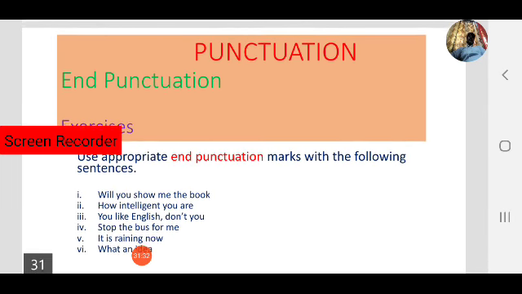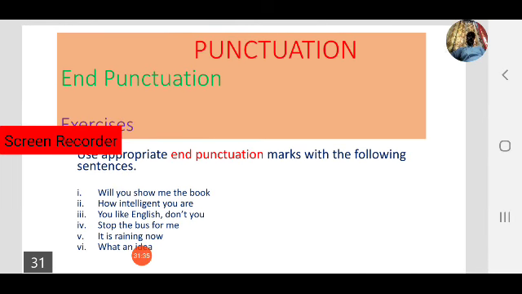So what we have learned today in this session is about punctuation. We began our session with the joy of punctuation. We have observed 5 sets of sentences and how their meaning was changed with punctuation marks.